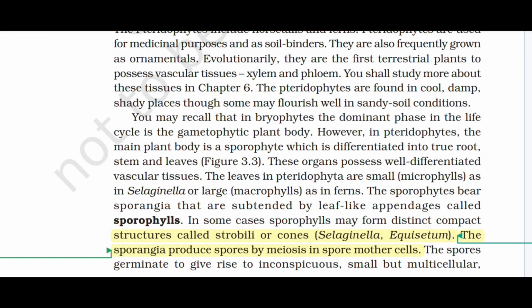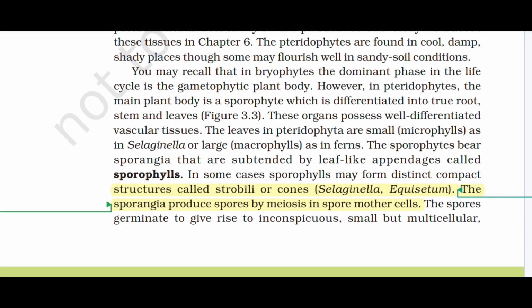The sporophytes bear sporangia that are subtended by leaf-like appendages called sporophylls. In some cases, sporophylls may form compact structures called strobili or cones, as in Selaginella and Equisetum.